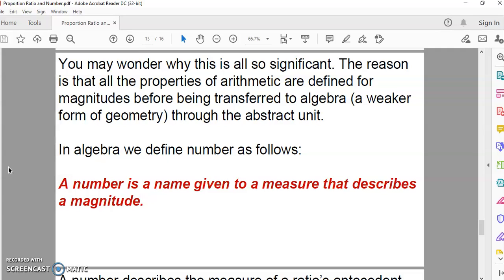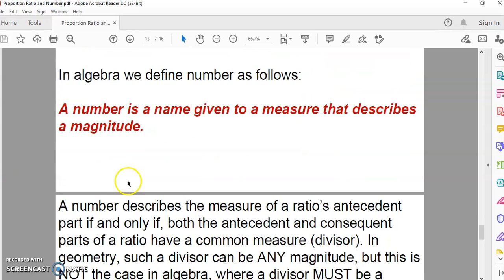Okay, and in algebra, we define number rigorously as a name given to the measure that describes a size or a magnitude. And to be even more correct, it describes the size of the antecedent part of the ratio.